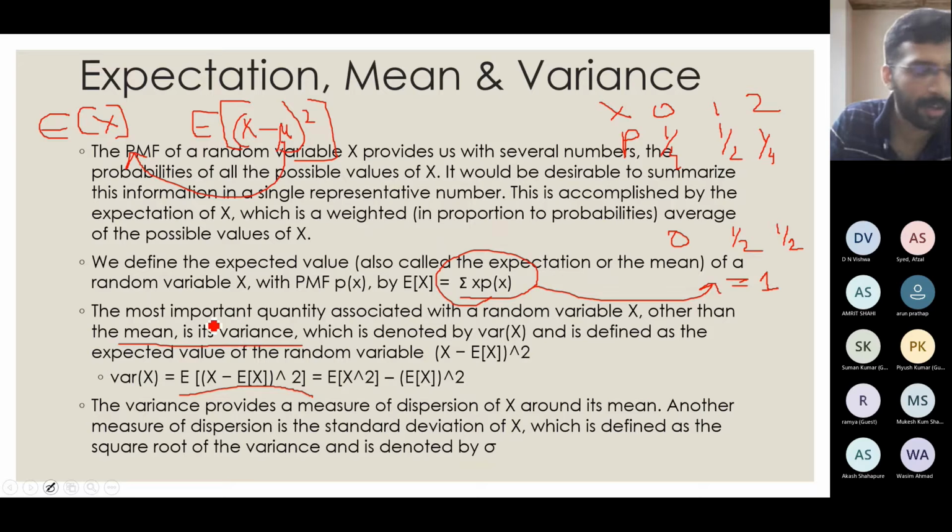If you do some maths on this, you will finally get E of X square minus E of X the whole square. We will just keep this in mind. We will not go into the details of how this is derived; when we solve problems, we will use these equations wherever required. Variance provides a measure of dispersion around the mean, just like the variance we considered in the statistics part. The root of this variance will give me the standard deviation. Now we will see some examples of how to find the expectation and variance.